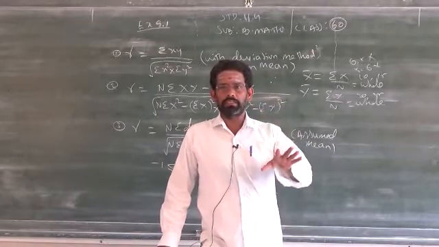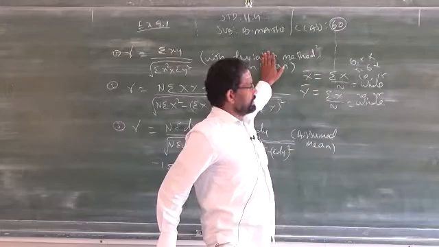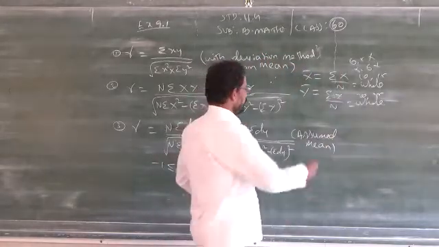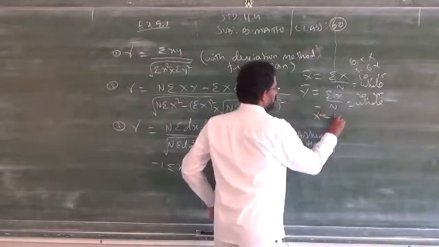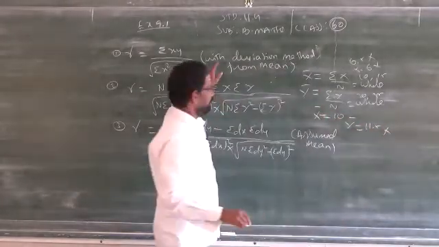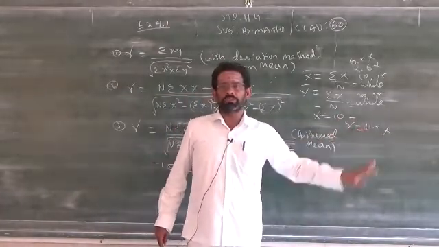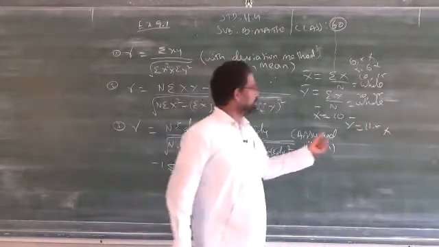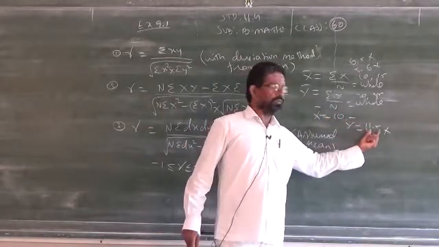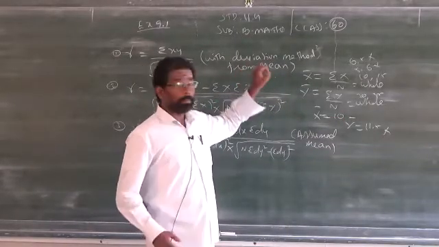If there is a decimal digit in the value of x bar or y bar, you cannot use the first method, even though you get x bar alone as a whole number. For example, x bar I got 10, y bar I got 11.5. You cannot use this formula because y bar is a decimal number. Both should be exactly without decimal digits. When both are natural numbers like 10, 11 without 0.5, then you can use the first formula. That's what I mentioned there from the mean.